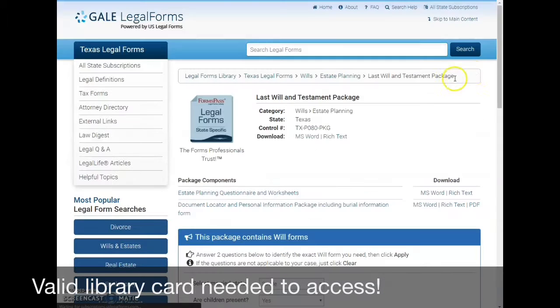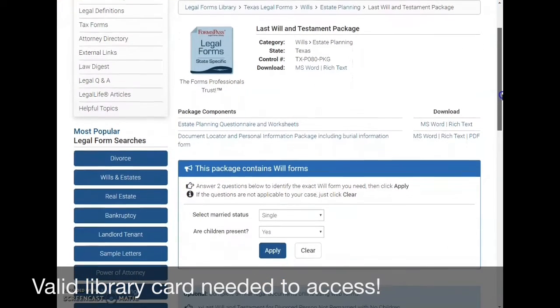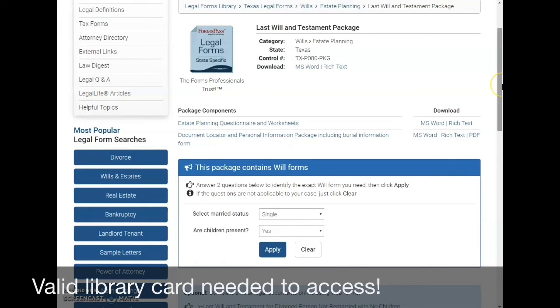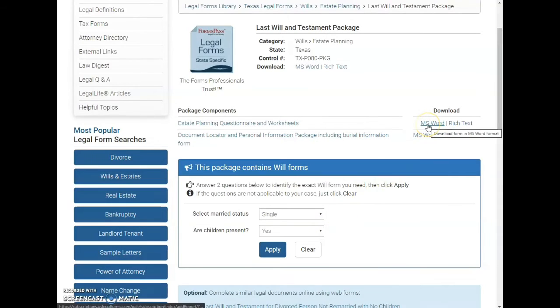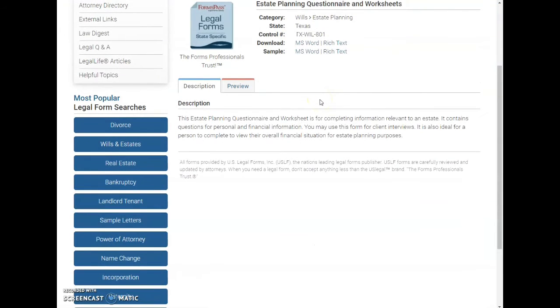So this package, it tells us what's in it: estate planning questionnaire and worksheets, a document locator and personal information package, including burial information form. So I can download those onto Microsoft Word and edit them, then print them later. And then I can always adjust what kind of forms it is by answering these questions down here below. But yeah, you can download straight to Microsoft Word. If I click through them, it gives me a quick description of what it entails.